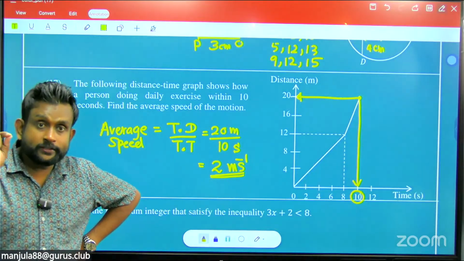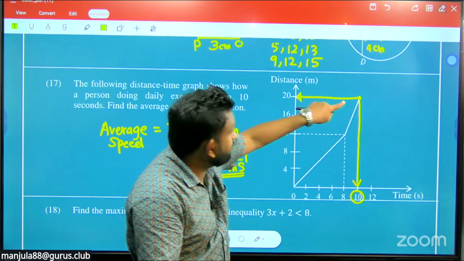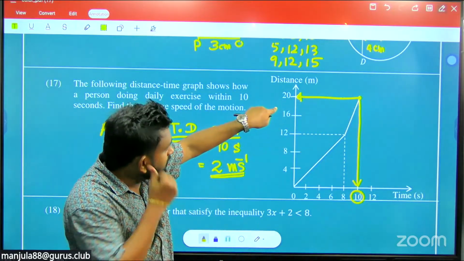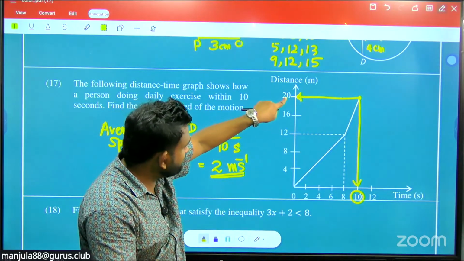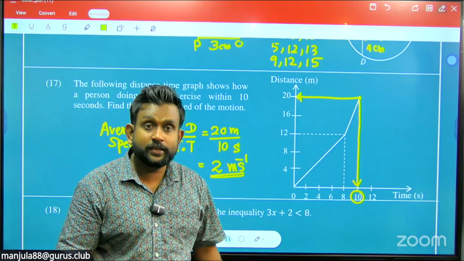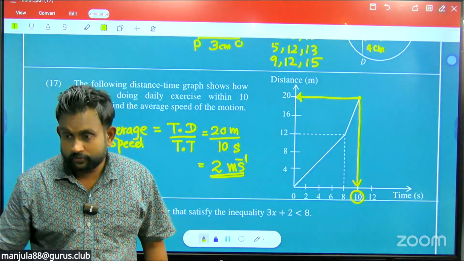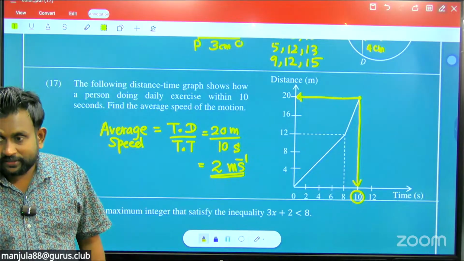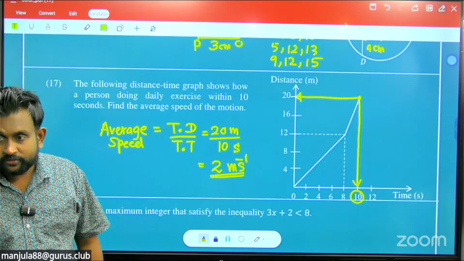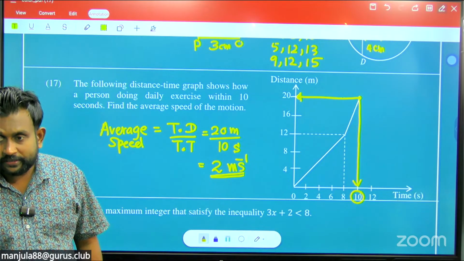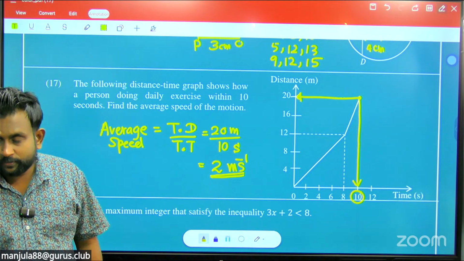How to take the total distance? The ending point connected to the y-axis. The total distance traveled is 20 meters, divided by the time of 10 seconds. Are they asking for a specific unit? No. The question says find the average speed of the motion.